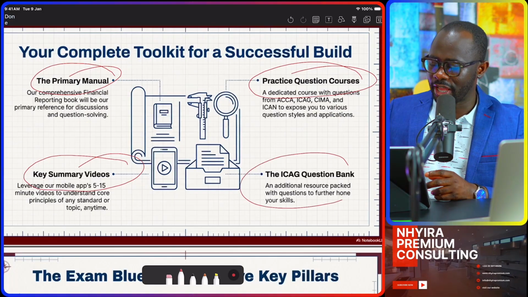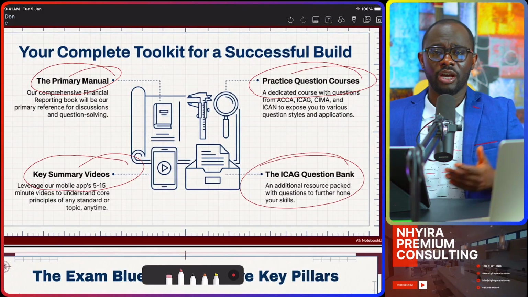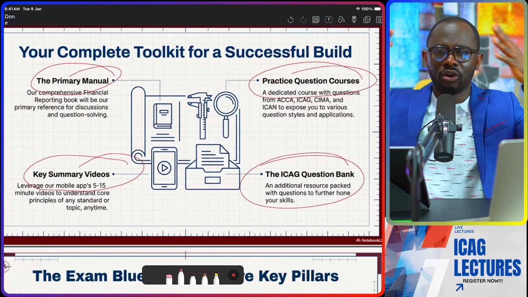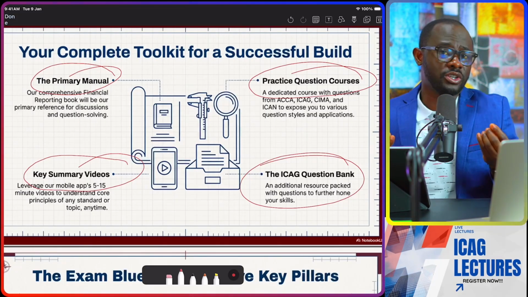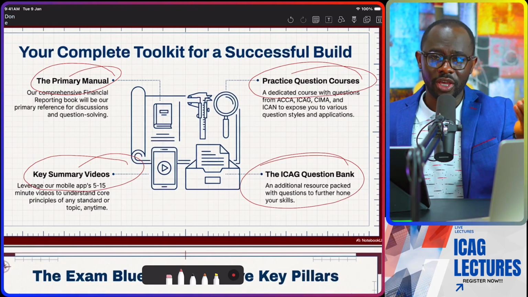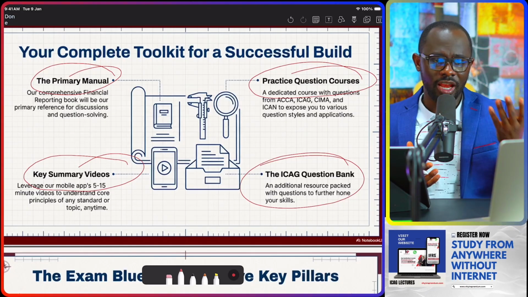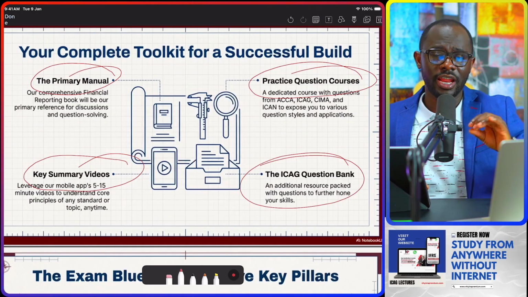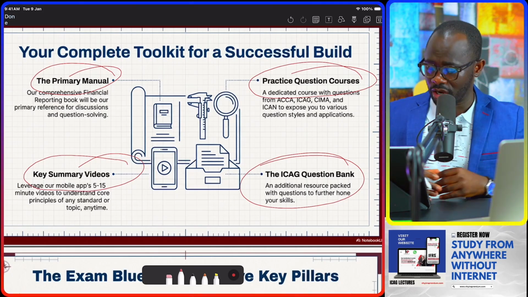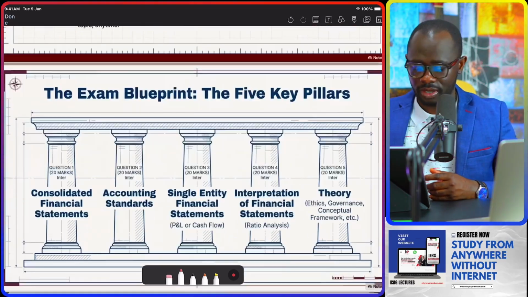Then certainly you can get the ICAG question bank as well. That is an additional material that will expose you to more questions. So this is your complete toolkit for a successful examination. The manuals, you make sure you get them. The key summary videos available in the mobile application, leverage on that. Make sure that you get access to the practice question course as well, because that will expose you to a lot of questions, and then expose yourself to the ICAG question kit as well.